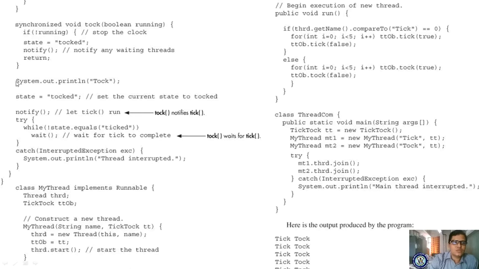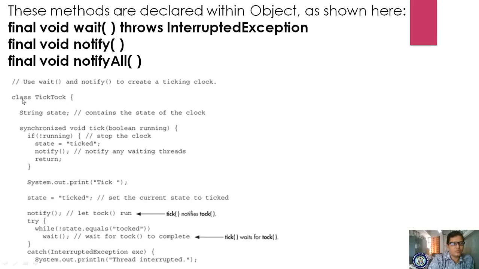Now System.out.println tock. Next, state becomes tocked. You are notifying, right? While notifying, the semicolon is not there, please observe here, it is a mistake. You are developing this wait method. In the try catch block, you are checking the condition state.equals(tick). If it is not, then it has to wait. If it is equal, it is not supposed to wait. Got it? Next, if any interrupt occurs, it will come here. So here comes the end of your TickTock class.